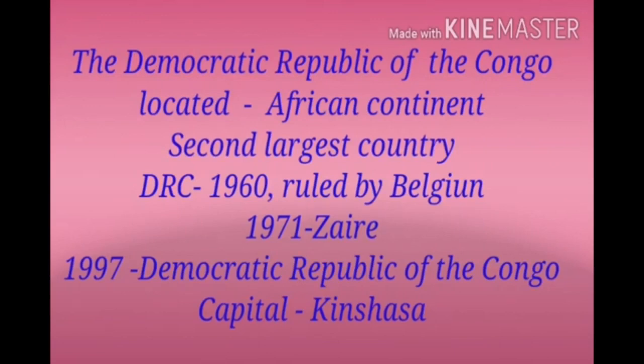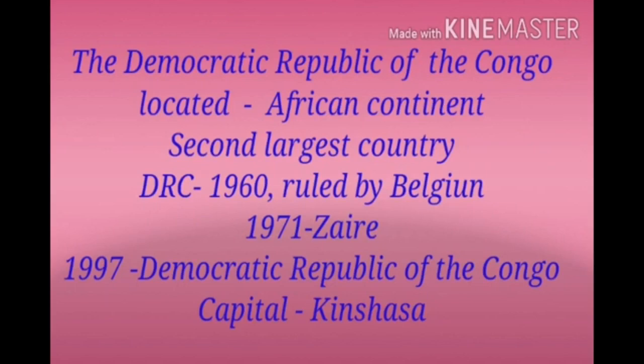Until the year 1960, the DRC was ruled by Belgium and was known as the Belgian Congo. In the year 1971, its name was changed to Zaire. In 1997, the name was changed again to Democratic Republic of Congo, which is its present name. The capital of DRC is Kinshasa.